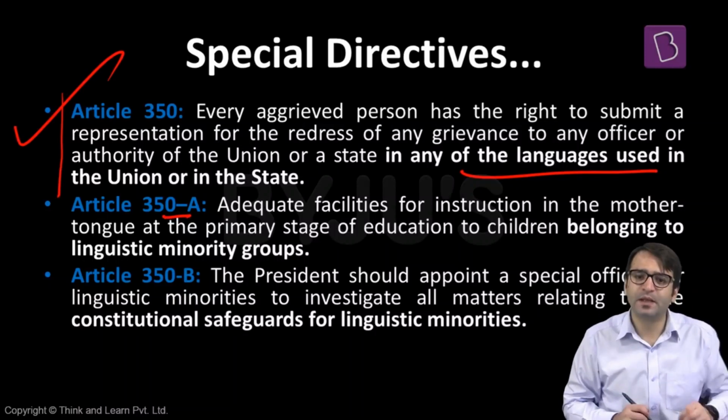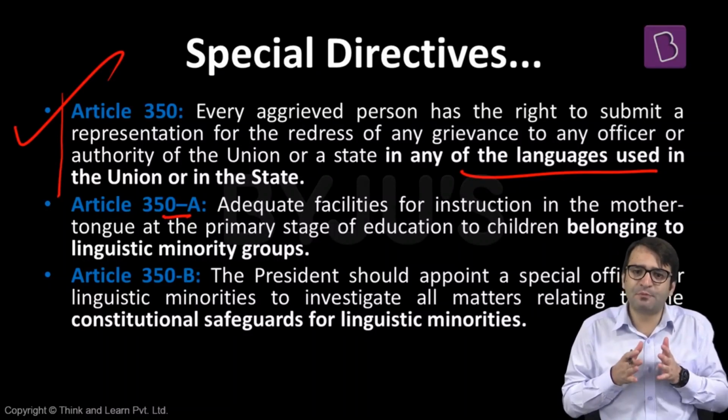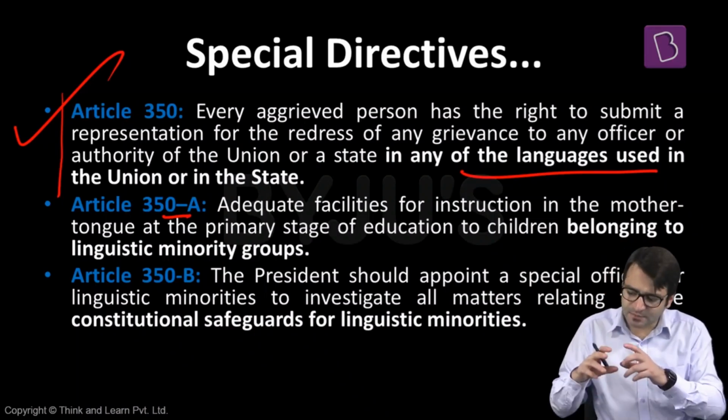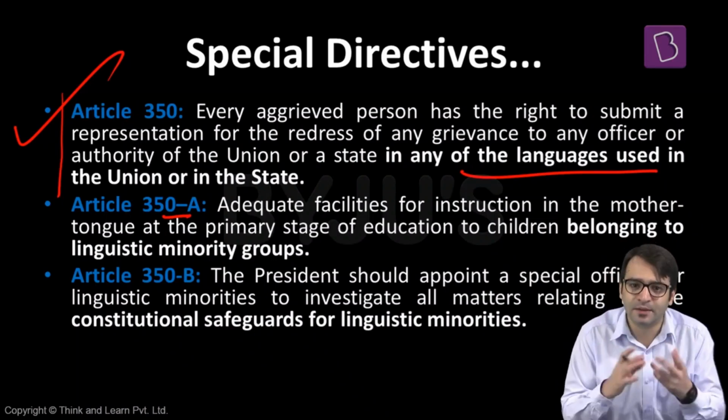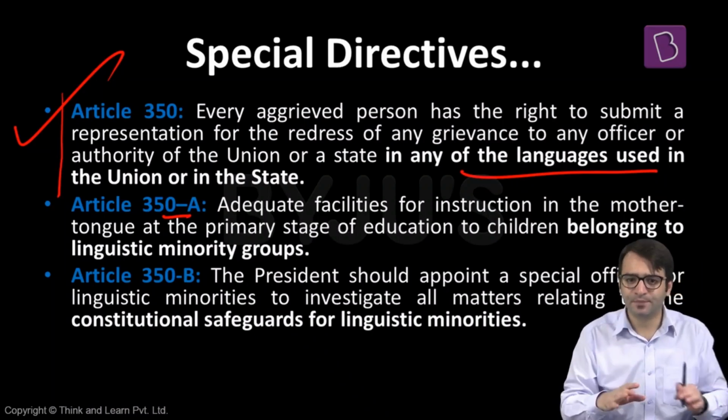Number two, Article 350A. It talks about children belonging to linguistic minorities. Let's say, for example, I'm from Tamil Nadu. Tamil speaking, I enter into Maharashtra. That means in Maharashtra, I became a linguistic minority. My children, at least till primary stage, should be provided instruction in my mother tongue. That means in Tamil. When I'm talking about Article 350 capital A, dealing with linguistic minorities.